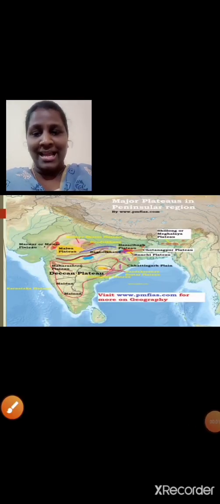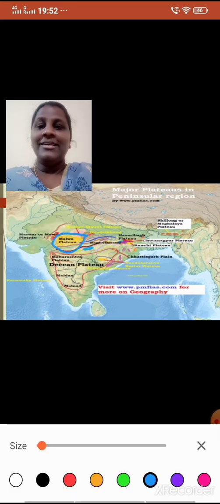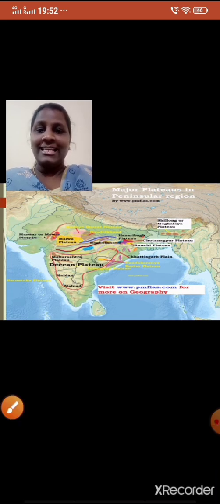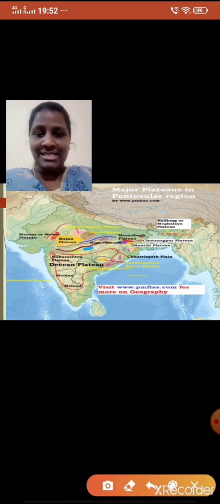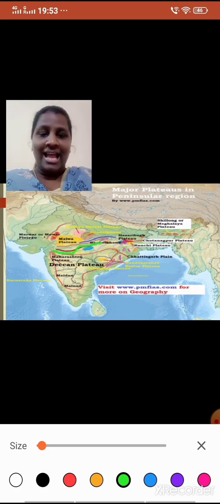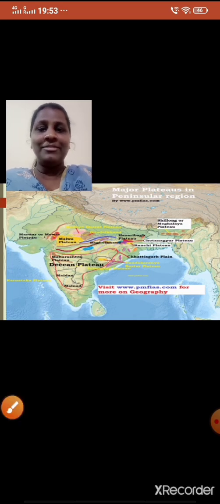Here on this map, you can see the Malwa Plateau. Here you can see the river Narmada as well. I hope it is clear, students.